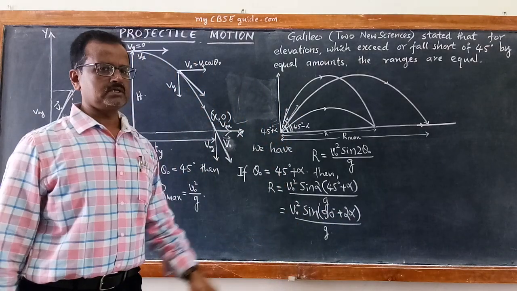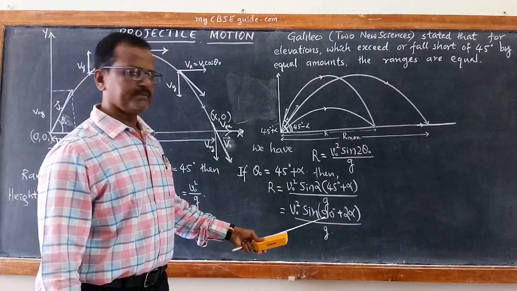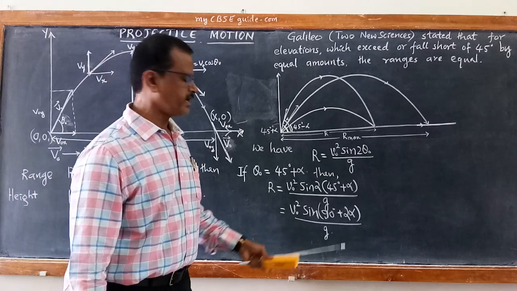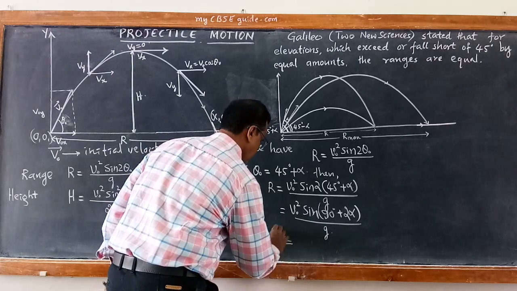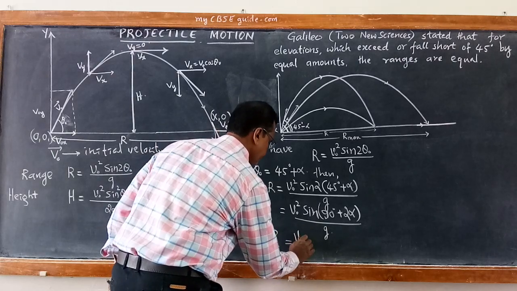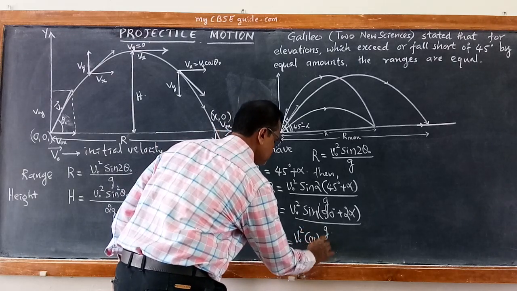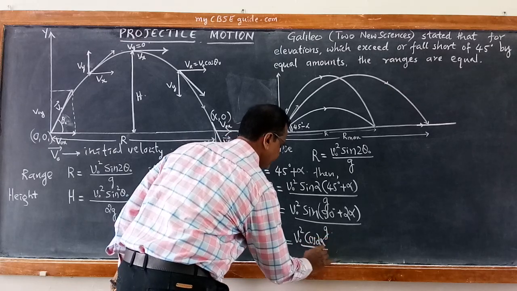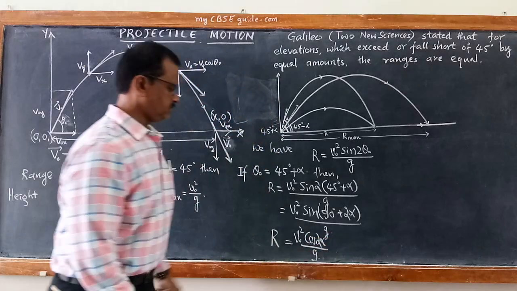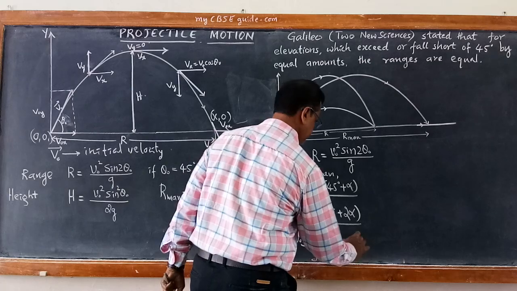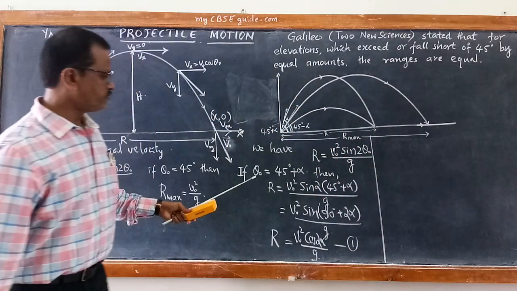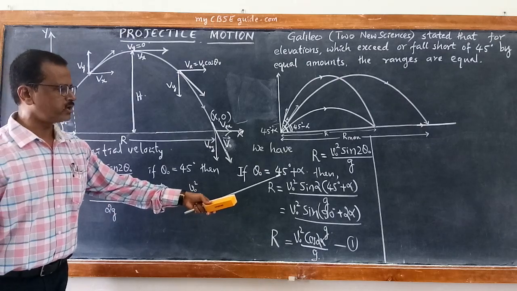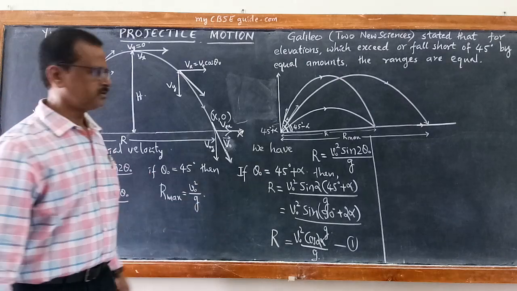Sin 90 plus 2 alpha. In trigonometry, you must have learned sin 90 plus any angle becomes cos of that angle. So this becomes R is equal to v naught square cos 2 alpha divided by g. Call this equation 1. Now let us solve for angle which is falling short of 45 degree by alpha.